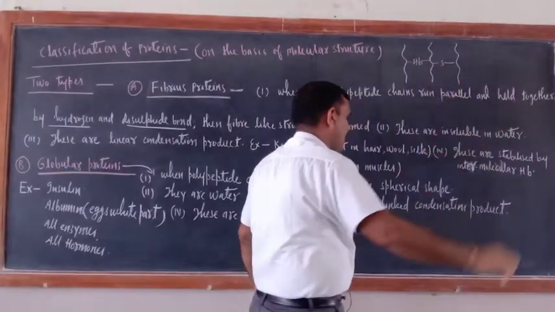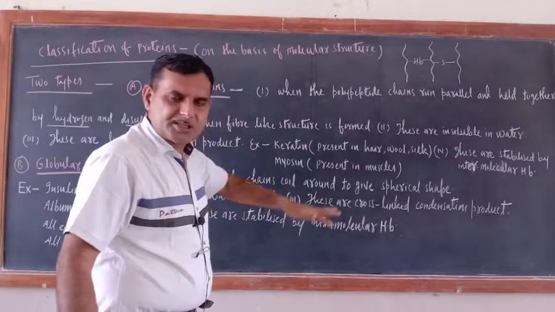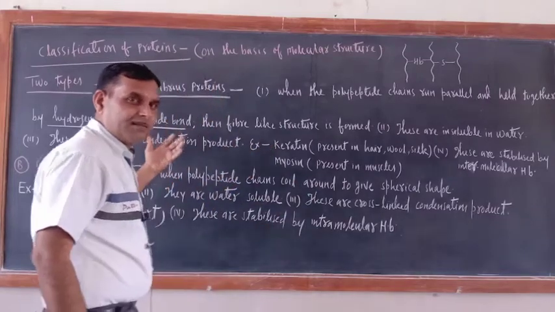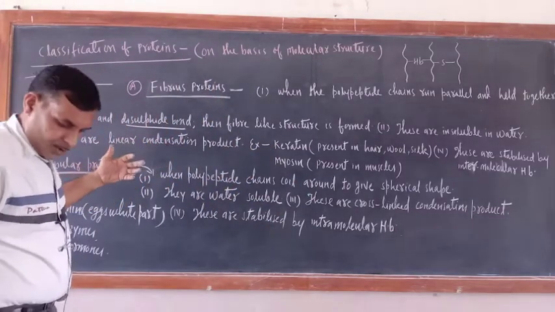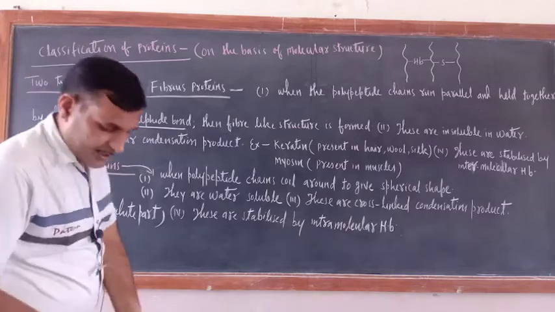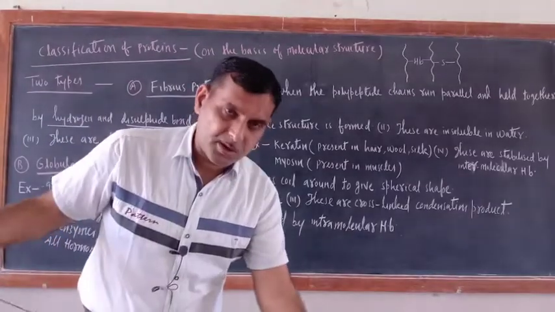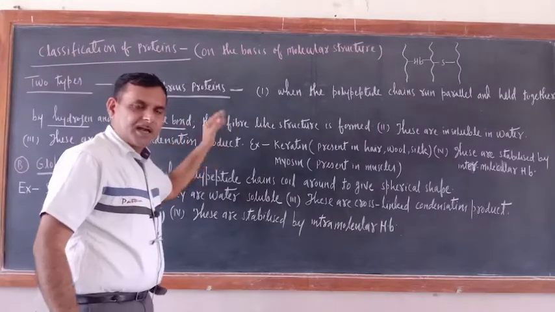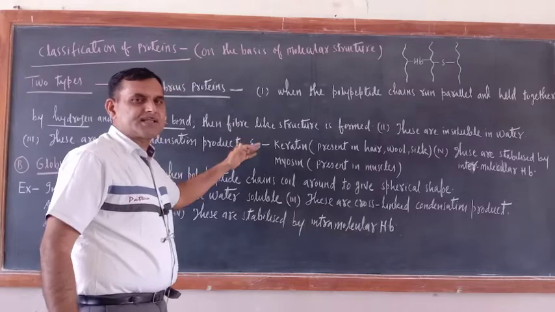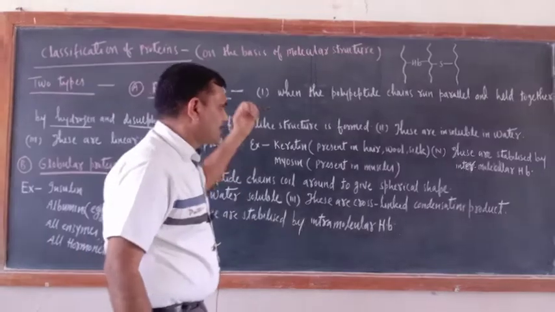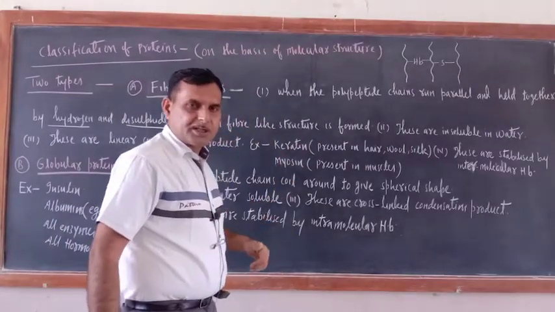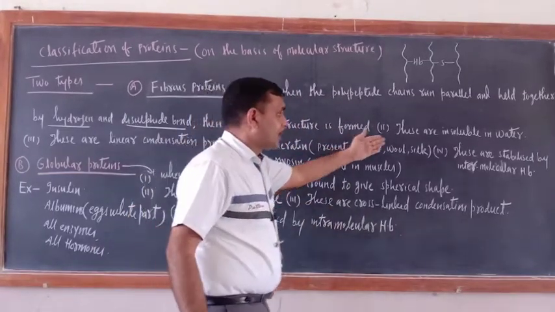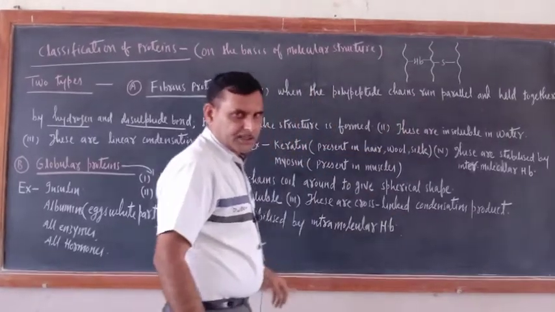This is sulfide linkage. So here polypeptide chains are running parallel and they are held together either by hydrogen bond or by disulfide linkage or disulfide bonds. This is the first characteristic, and in this way a fiber-like structure is formed. That is why they are called fibrous protein. Now try to understand. These hydrogen bonds and disulfide bonds are strong, so that is why they are insoluble in water.